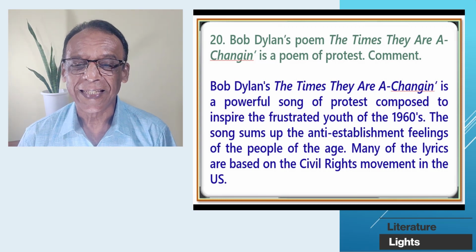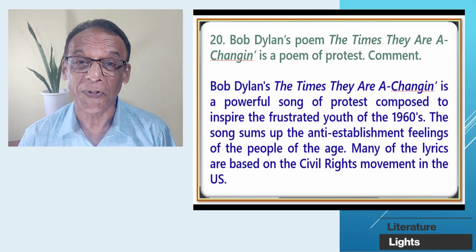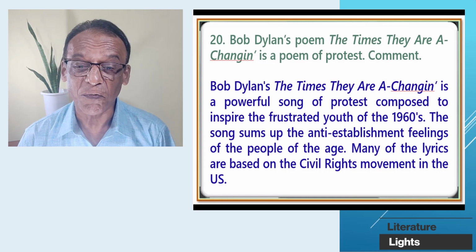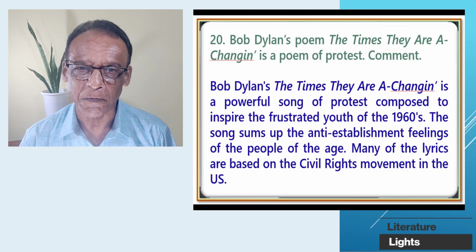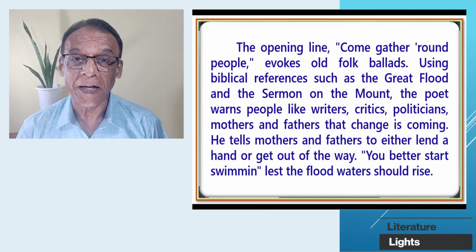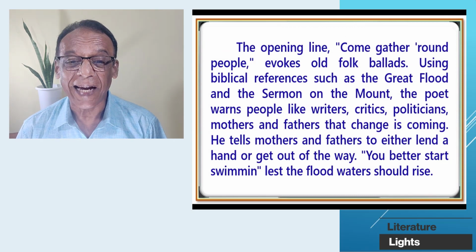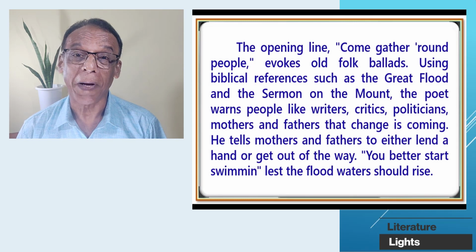The song sums up the anti-establishment feelings of the people of the age. Many of the lyrics are based on the civil rights movement in the US. This is the first paragraph. Now, paragraph number 2. The opening line, "Come gather round people," evokes old folk ballads using biblical references such as